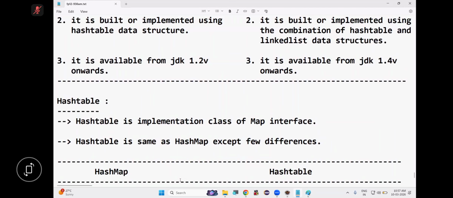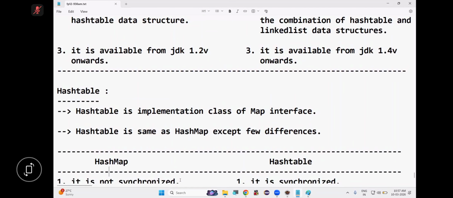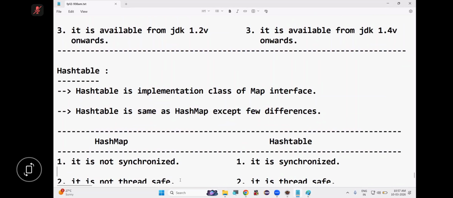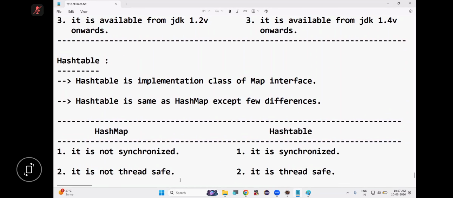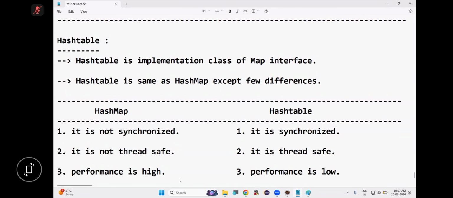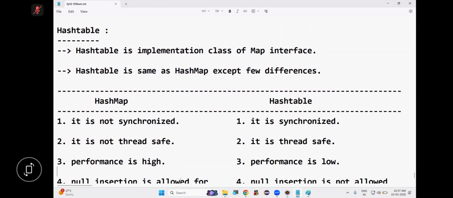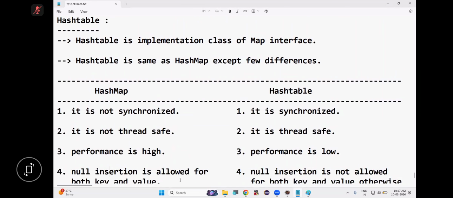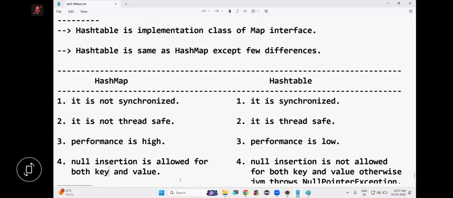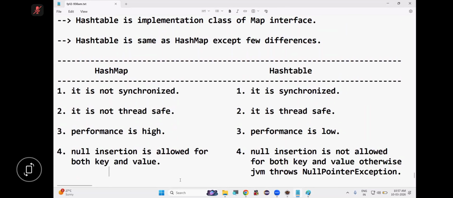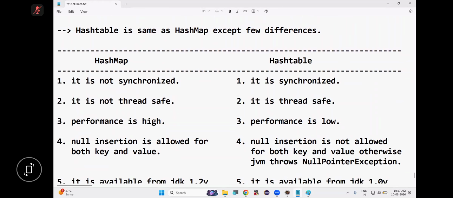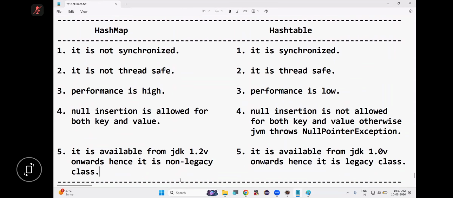See the difference. HashMap is not synchronized, Hashtable is synchronized. HashMap is not thread safe, Hashtable is thread safe. Performance is high in HashMap, performance is low in Hashtable. Null insertion is allowed in HashMap, but in Hashtable null insertion is not allowed for both key and value. Otherwise, the JVM throws NullPointerException. HashMap is available from 1.2, so it is a non-legacy class. Hashtable is available from 1.0, so it is a legacy class. Except these 5 differences, both HashMap and Hashtable are the same. Is this clear?